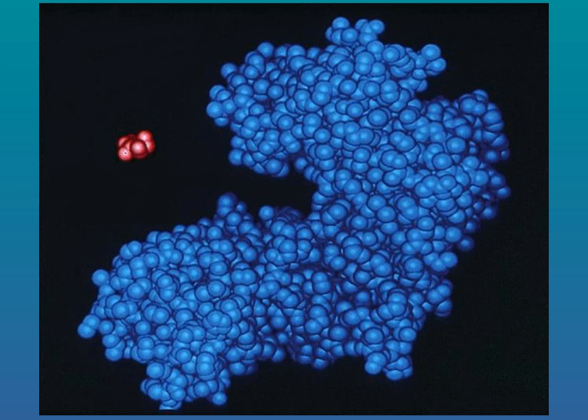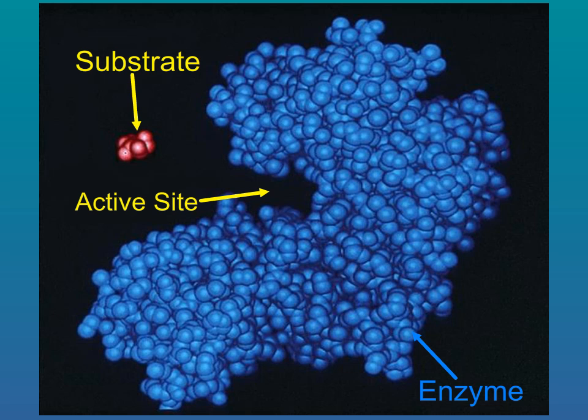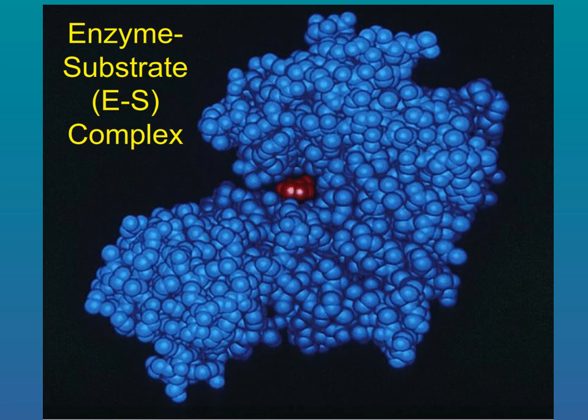First, which do you think is the enzyme? The enzyme hexokinase is the big blue molecule, and its substrate, glucose, is red, the teeny tiny one. The enzyme has this special area called the active site. This is where the substrate will bind, and the substrate is very attracted to this spot. And when it does bind, the whole enzyme clamps around the substrate, forming the enzyme-substrate complex. The substrate fits in the active site perfectly.